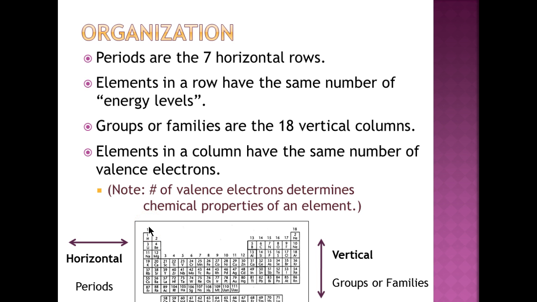Just a side note, the valence electrons determine the chemical properties of an element. So the valence electrons are going to determine whether an element reacts with something and how much or how quickly it reacts. We have some that react very violently and explosively, and we have some that vary in the amount that they react. And there are a few elements that don't react at all. So just keep that in mind, okay? And that chemical ability to react is based on the valence electrons.